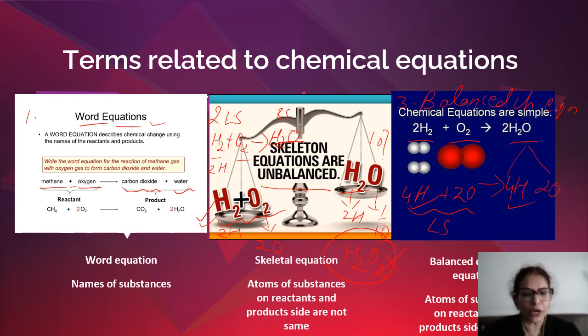So the number of atoms of hydrogen on the reactant side and the product side is balanced. The number of oxygen atoms on the reactant side and the product side is again balanced. So we call this a balanced chemical equation.